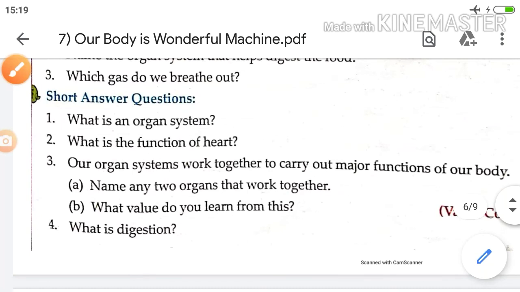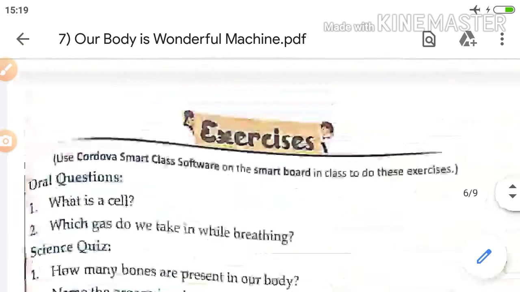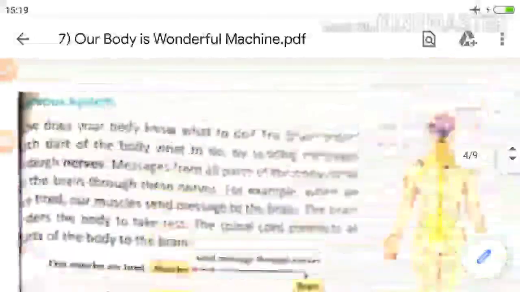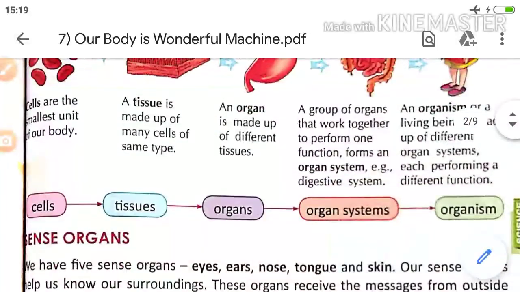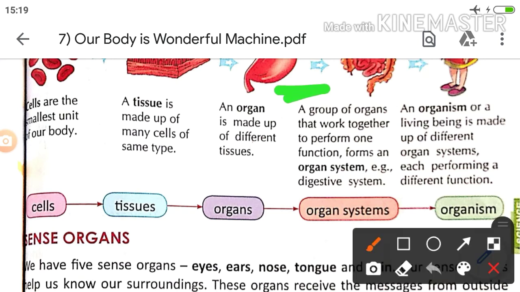Next, short answer questions. What is an organ system? You should write this: a group of organs that work together to perform one function forms an organ system. This is the answer.